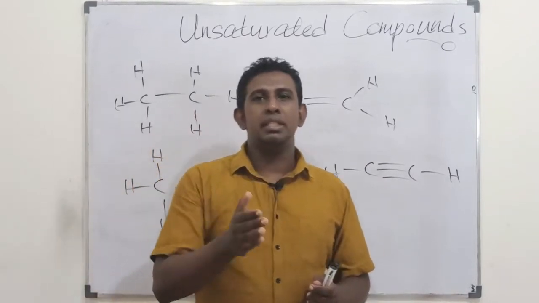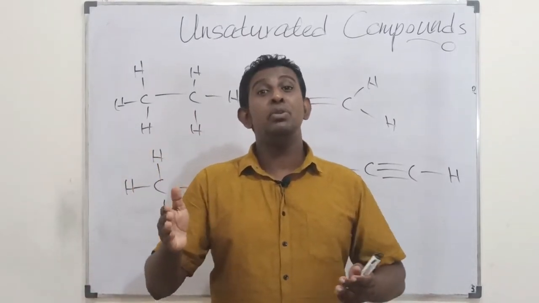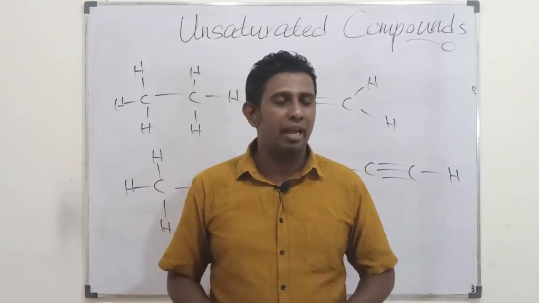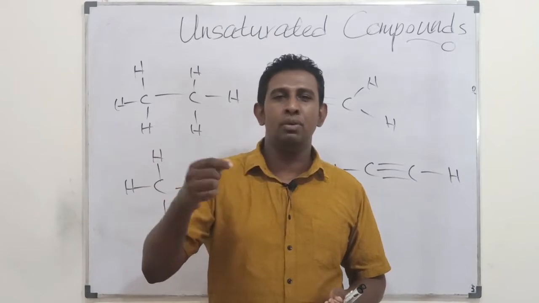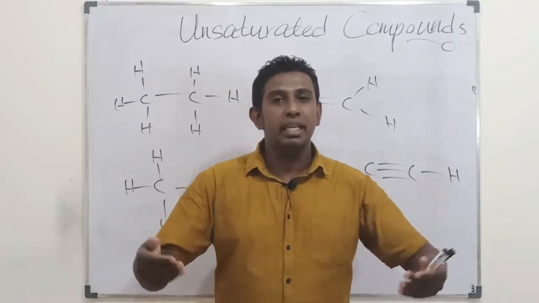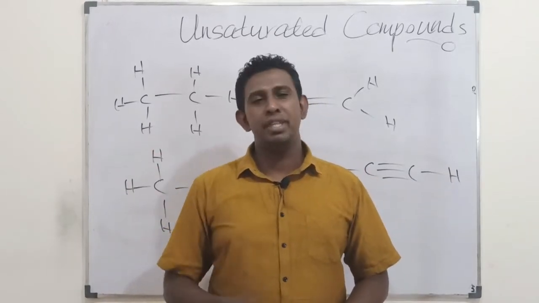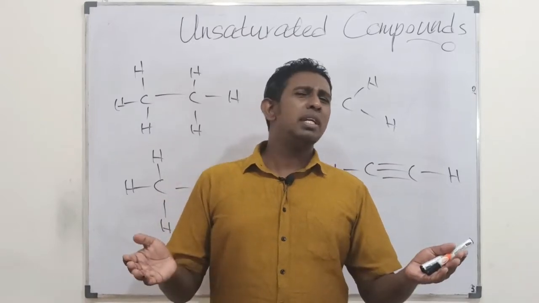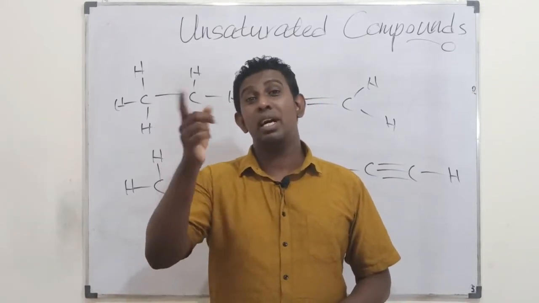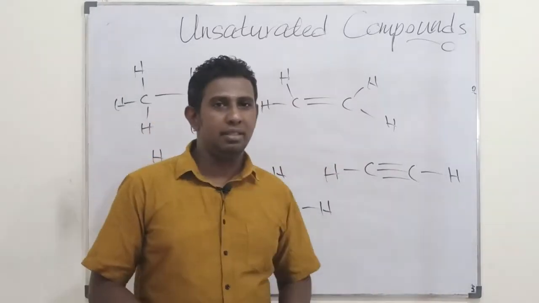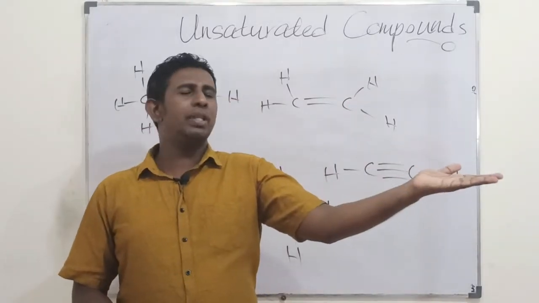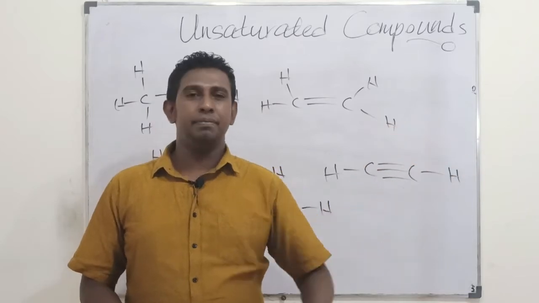We can interpret it in this manner as well. Saturated is when you do not have pi bonds; only sigma bonding within the molecule. Unsaturated is when you have pi bonds. So among those three hydrocarbons, alkanes belong to the category of saturated.